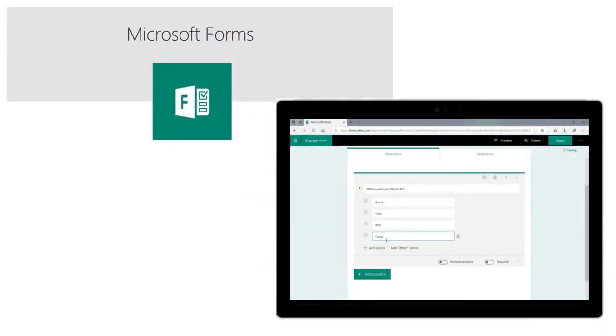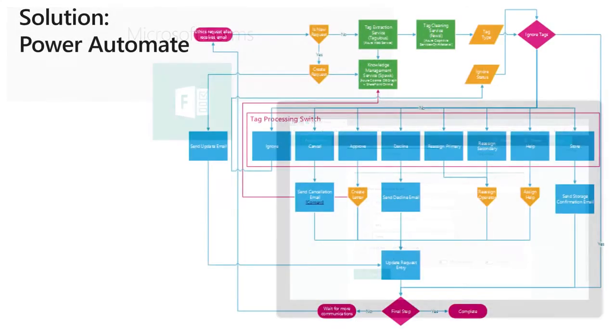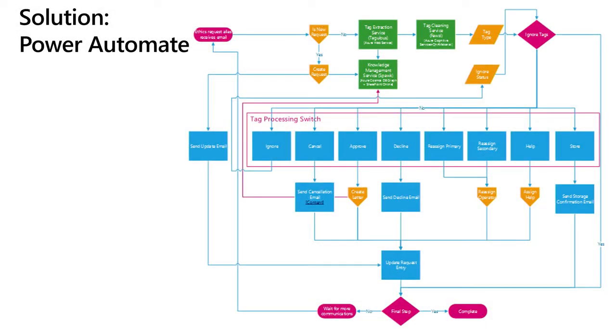So when an email arrives, there'll be a link in the email to Microsoft Forms, which is generated by the Power Automate flow, and the partner law firm answers these questions, hits submit. When that data is submitted back, it goes into SharePoint. The crazy thing is up here, when a new email arrives, they have a tag extraction service and a tag cleaning service. And that's what they're using the LUIS and the Q&A connectors for. And they actually created like a command processor. So they're essentially using a state machine, and they have a big switch here trying to process tags from the email.